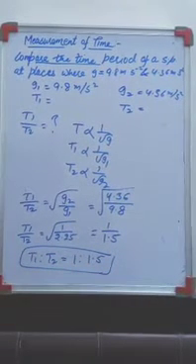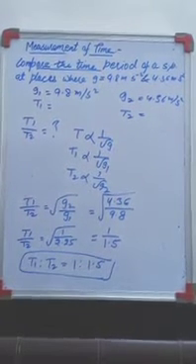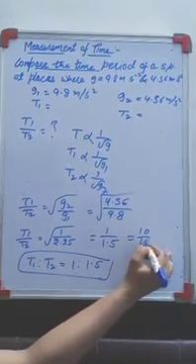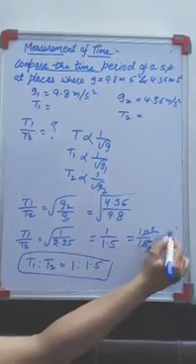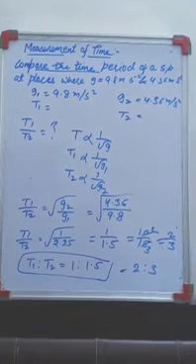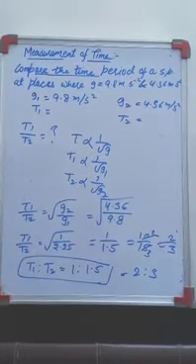In this way, you can get the relation. Or you can convert it in the form 10 upon 15, so 2 is to 3. So, in this way, you can calculate the time period at the different gravities.